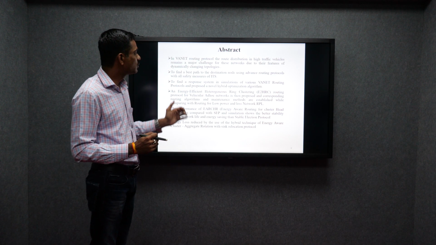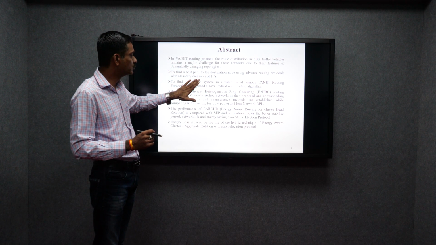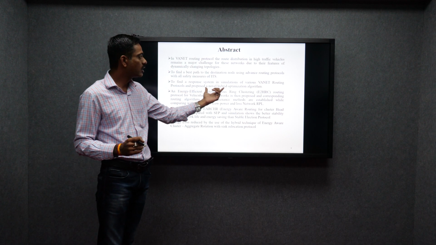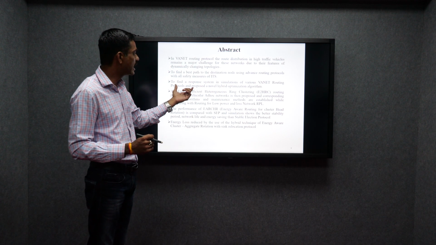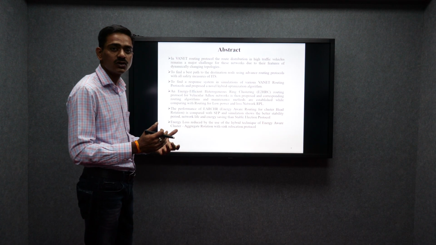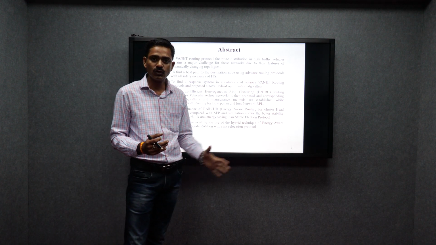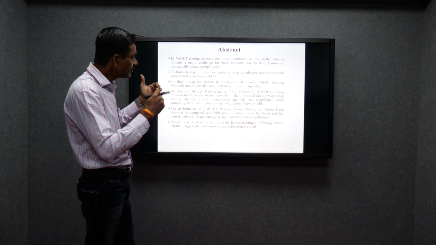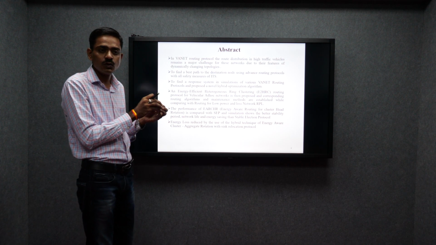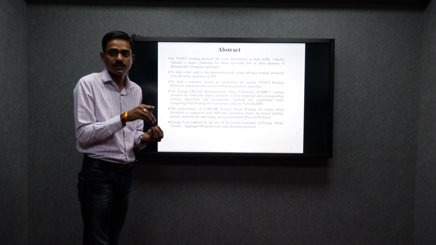To find the response in the simulation, I did all the work in the network simulator, simulated it and found various results, and I proposed a novel hybrid optimization algorithm. This algorithm is called E2HRC, the energy efficient heterogeneous reclustering routing algorithm, or you can say energy efficient heterogeneous routing protocol. It is much more energy efficient because it saves the energy of each individual node, since while traveling and communicating with each other, nodes consume some energy.